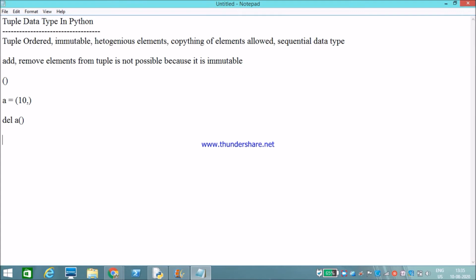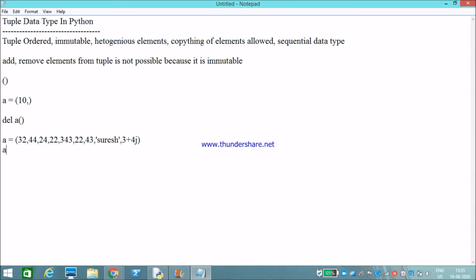What are all the methods present in tuple? There are very few methods present in tuple, because it is immutable and we cannot add or remove elements. For example, a is equal to 30, 34, my name, 3 plus 4j, so I have stored heterogeneous elements.